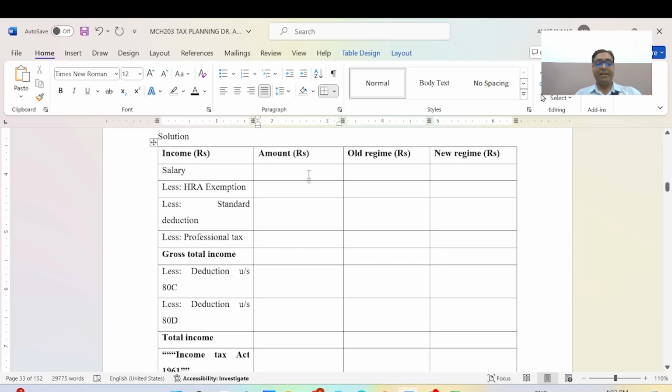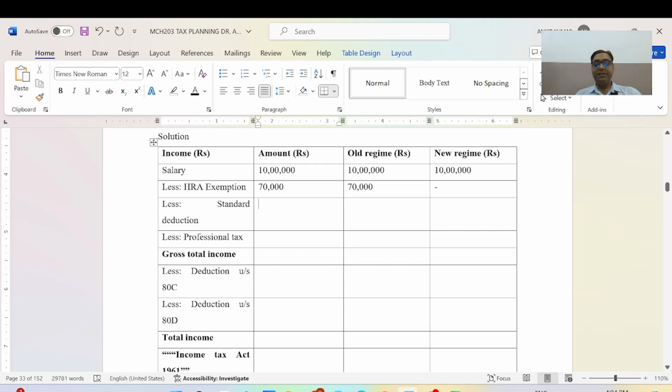Here salary is 10 lakh rupees. We will write down the old regime and new regime, the old tax slabs and new tax slabs. Now as per the given information, HRA is 70,000. It will be 70,000 in the old regime, but as per the new tax regime, HRA is not exempted, it will be under the deductions of a few amounts.